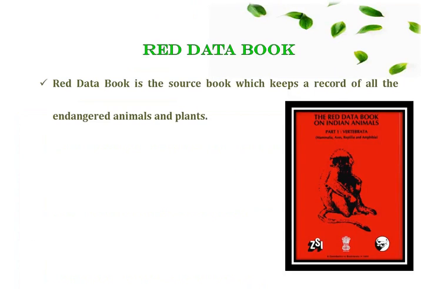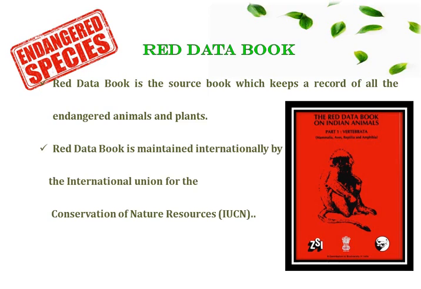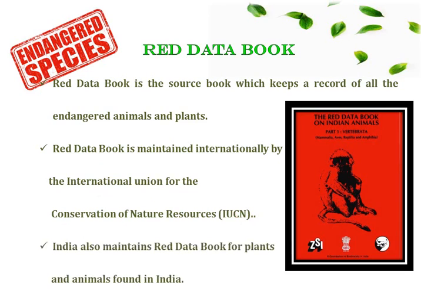The next topic is the Red Data Book. What do you mean by Red Data Book? It is a source book which keeps a record of all the endangered animals and plants. That is, it is a book that records the endangered species of a particular area. It is maintained by an organization called the International Union for Conservation of Nature, IUCN. India also maintains a Red Data Book for the plants and animals found in India.